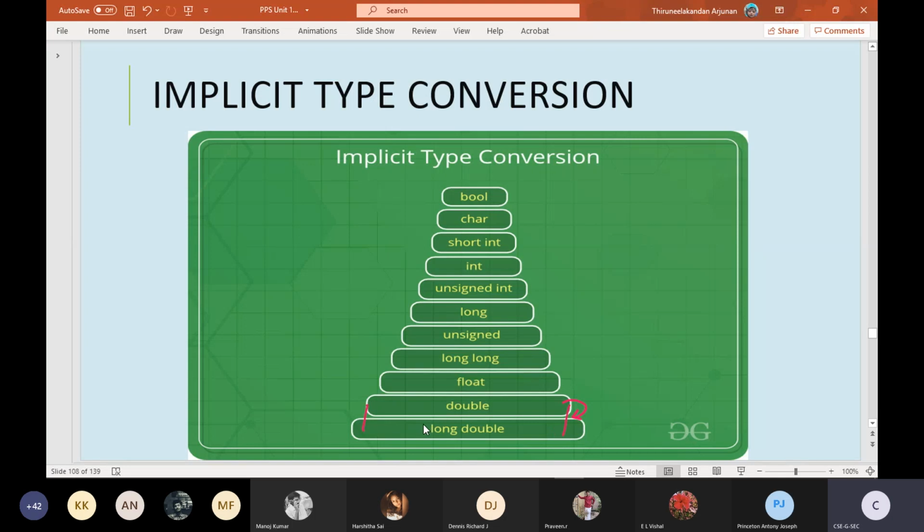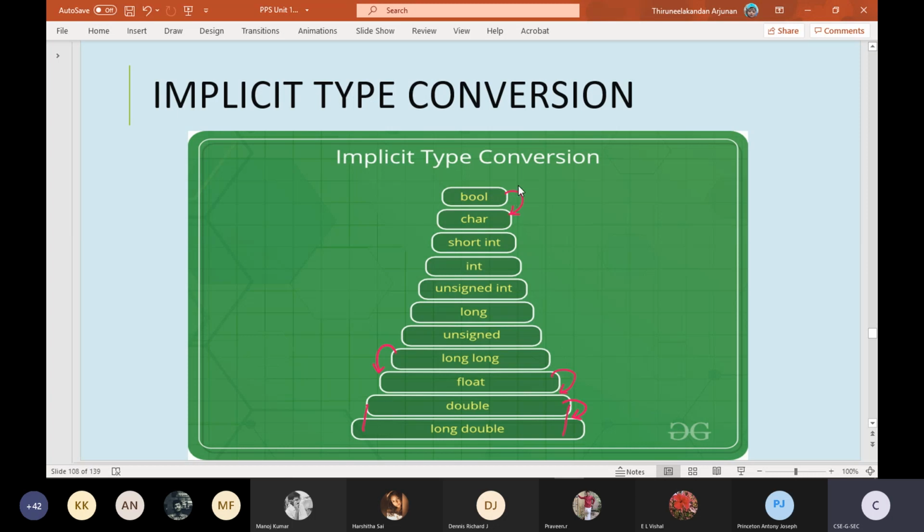Okay, long double can accommodate the data type of size double. Similarly, float can be stored in double, and so on down the chain. Long can be stored into a data type of float. So coming from the top, a bool value, that is, bool is a type of data type.